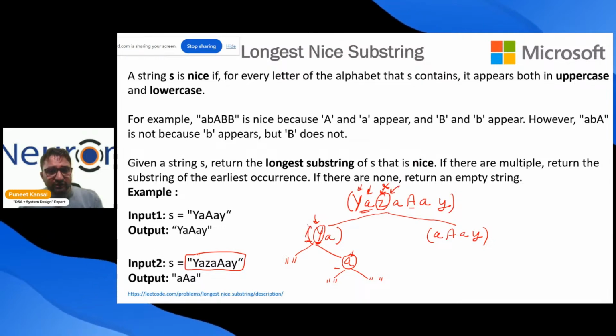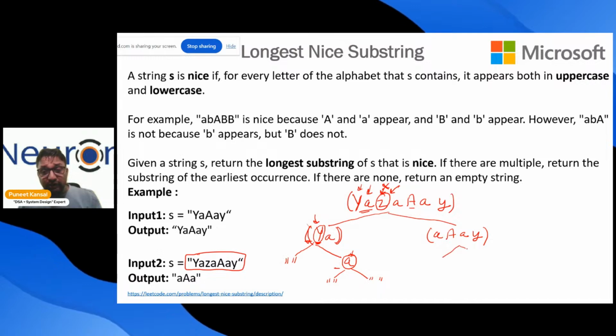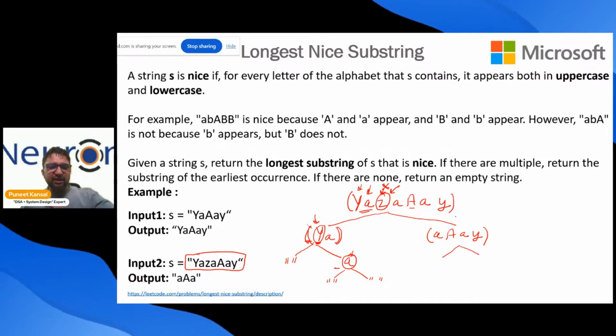In this substring, I cannot involve this capital Y because small y is not there. So I'm searching for the longest substring in this left substring. The same thing I will do on the right. Okay, let me make this complete tree. I'm doing the same stuff, and then I will summarize everything.